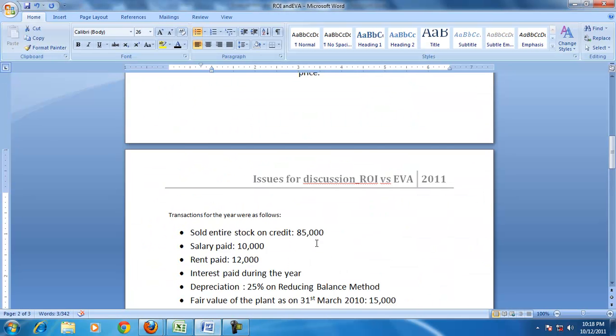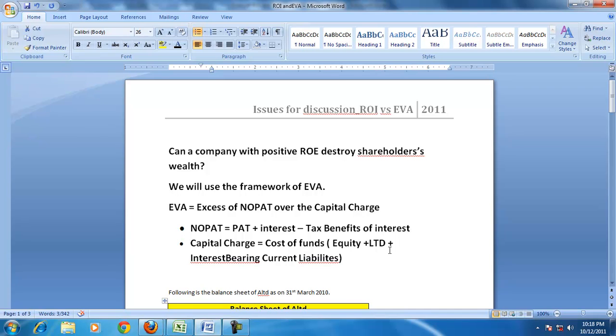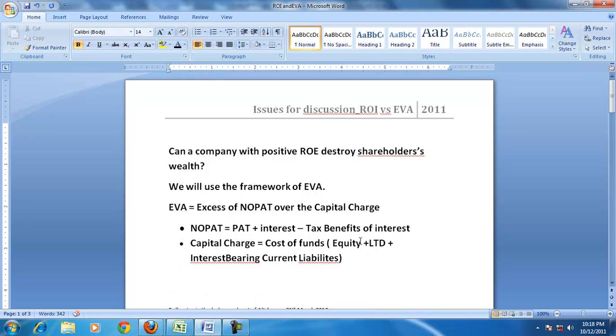That means we are trying to decompose ROE. So ROE is equal to PAT by equity, which is equal to PAT by sales into sales by TA into TA by equity.